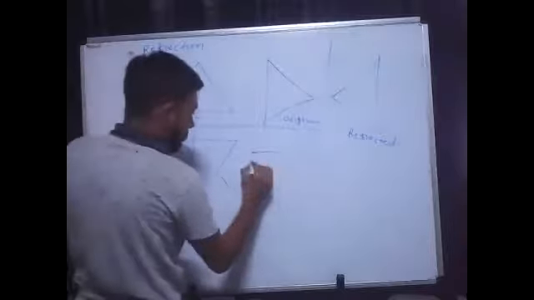Perpendicular means whenever both the lines are meeting each other, and if both the lines are making an angle of 90, then and only then it is perpendicular. And if both the lines are never intersecting, then both the lines are always parallel. Let me give the example. See, these are the lines which will never intersect.